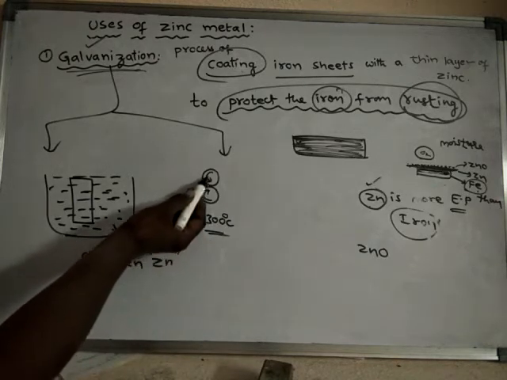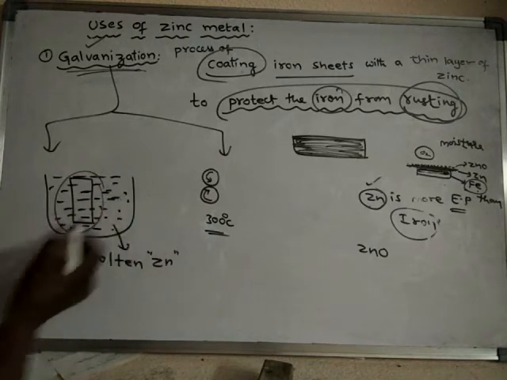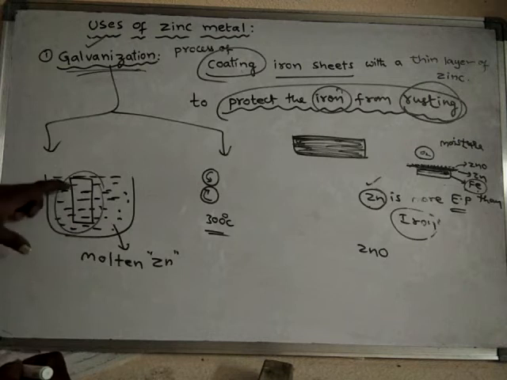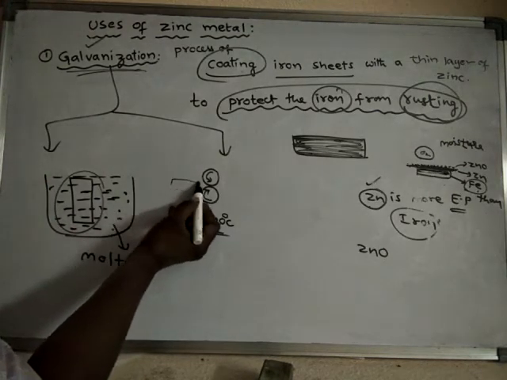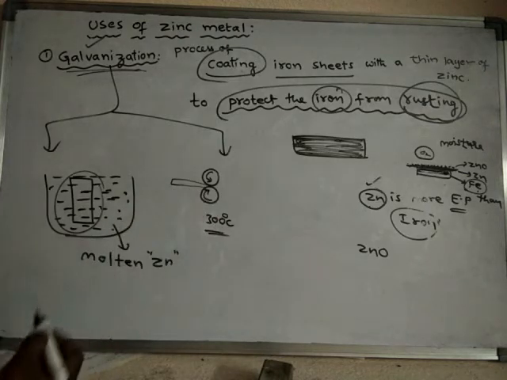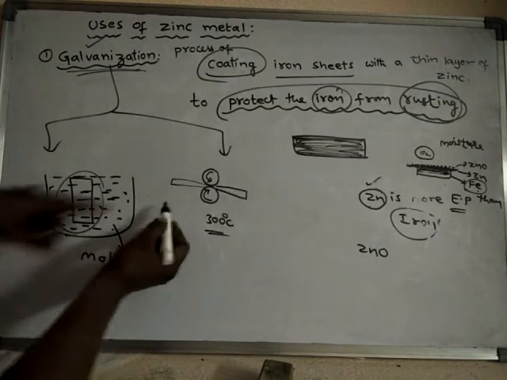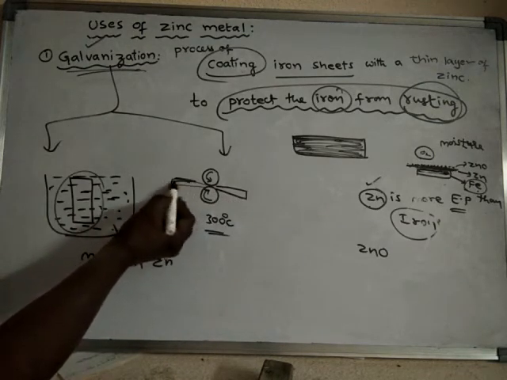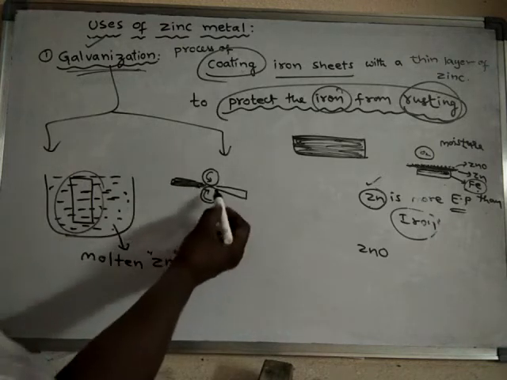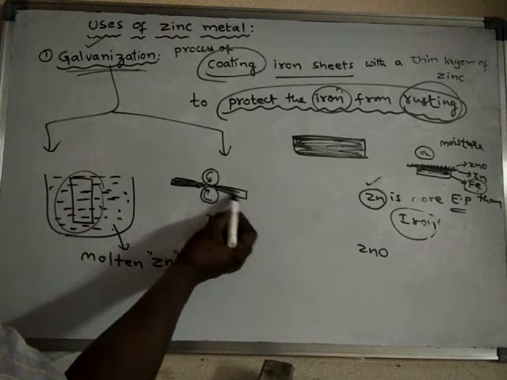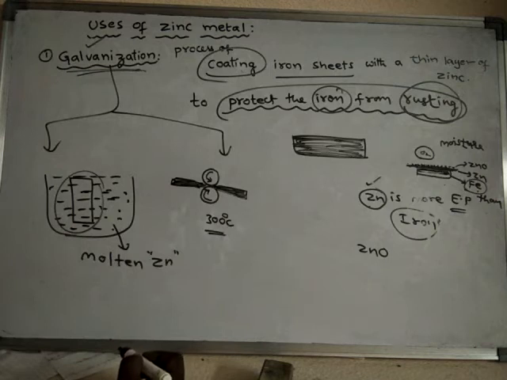Now this iron plate, which is immersed in the molten zinc, is passed through these rollers. When this plate is passed through these rollers, what happened? It is having zinc on its surface. The zinc will stick to this iron firmly, strongly.